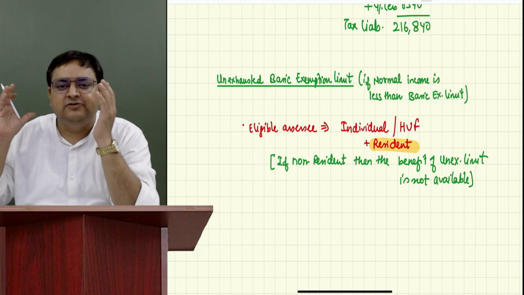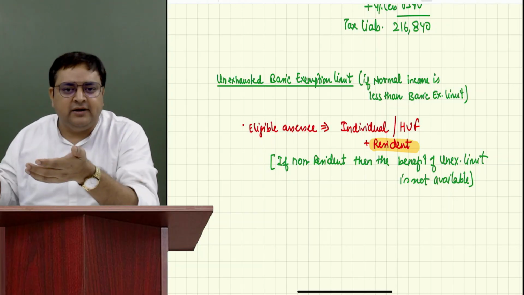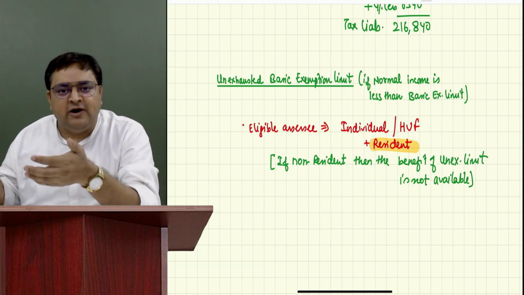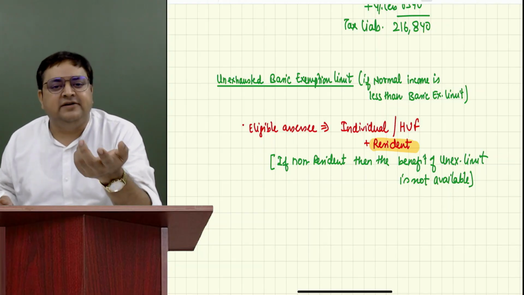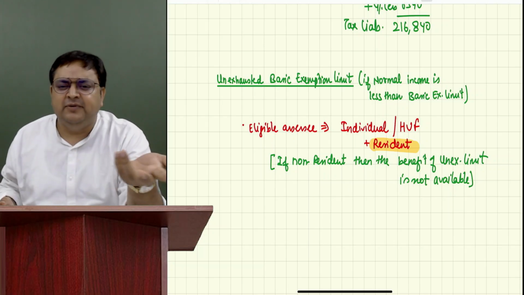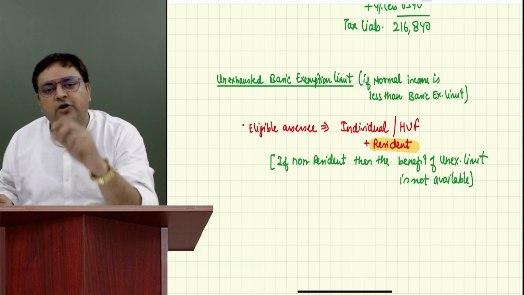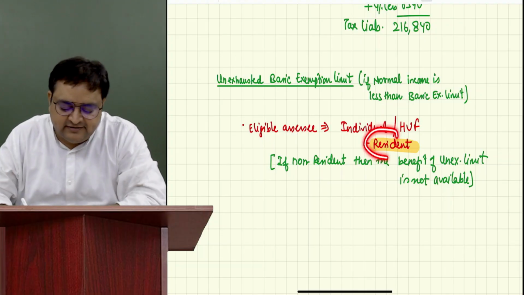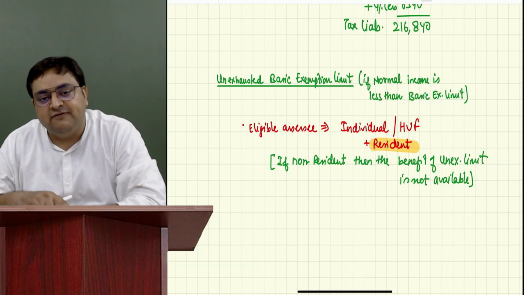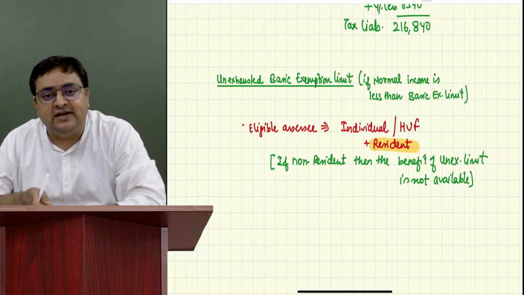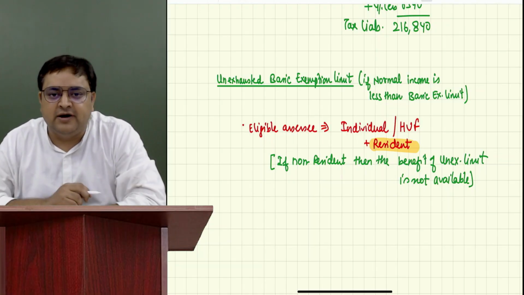Our interpretation is that he must be living here in India only. So if the question is silent, we always assume that the assessee is a resident. But if the question specifically tells you that the assessee is non-resident, then we have to work accordingly.